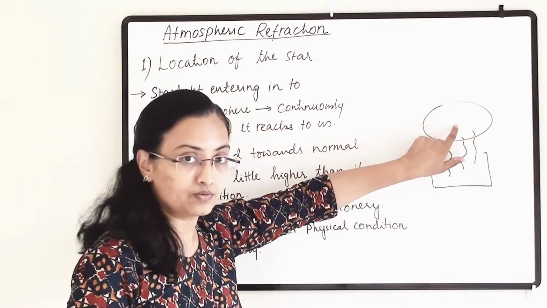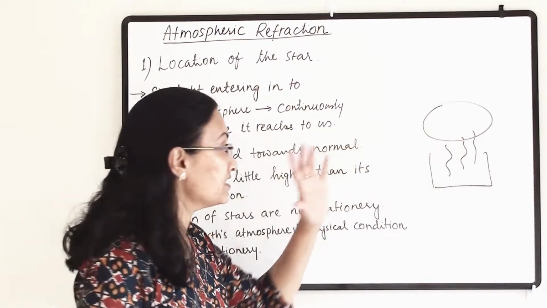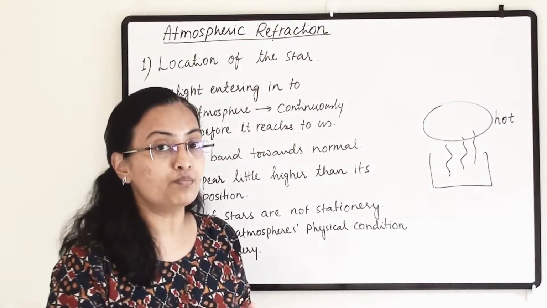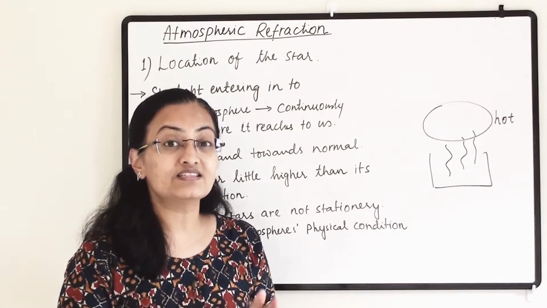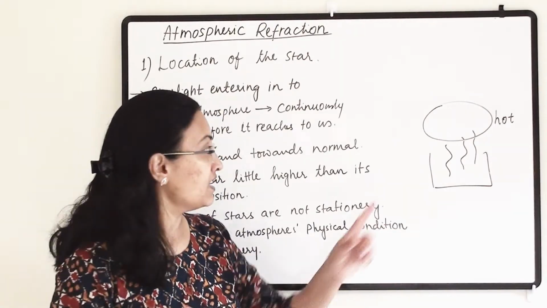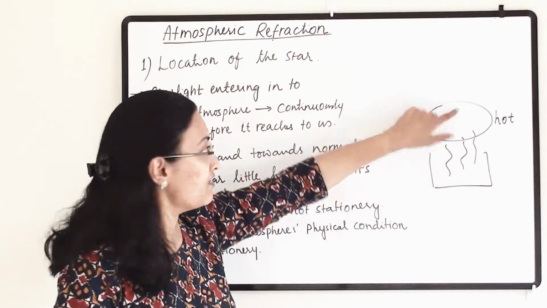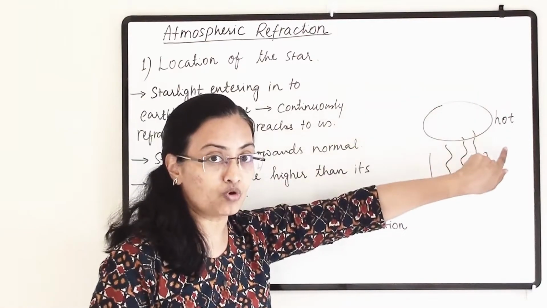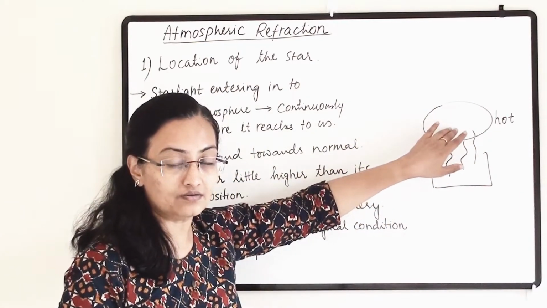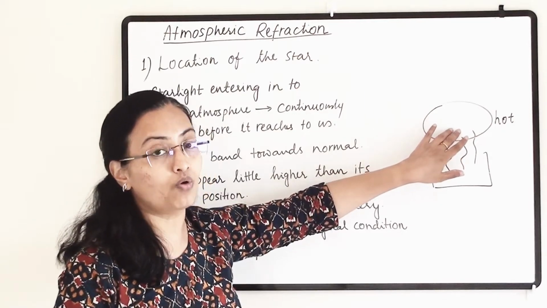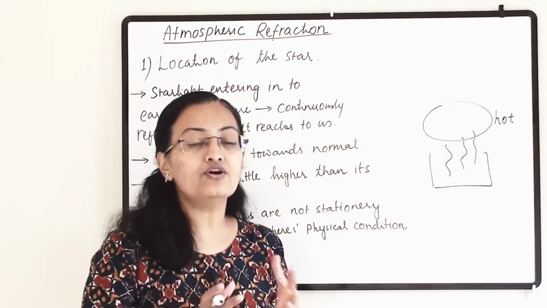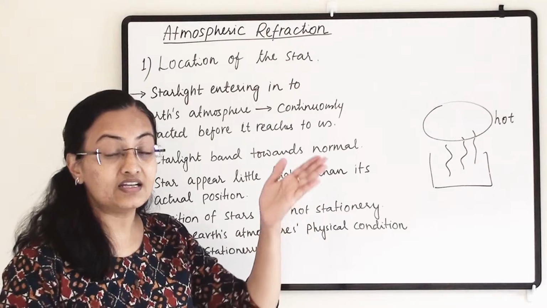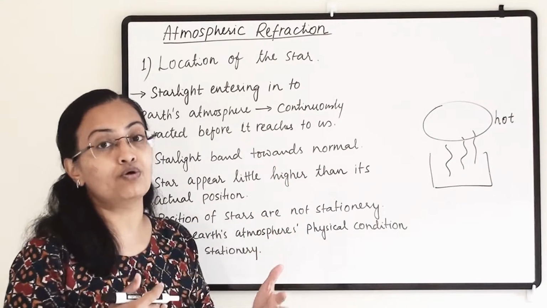Because the air present over here is hot air, and hot air's refractive index is a little less compared to cool air, because hot air is less dense compared to cool air. So here the refractive index is less, whereas outside this region where hot air is not present, the refractive index is more. So you will see a different pattern, the wavering phenomenon, where the hot air is present. A similar effect can be seen when we are looking at the stars, because starlight is passing through all the different layers of the atmosphere.